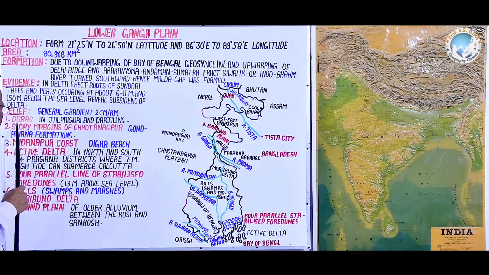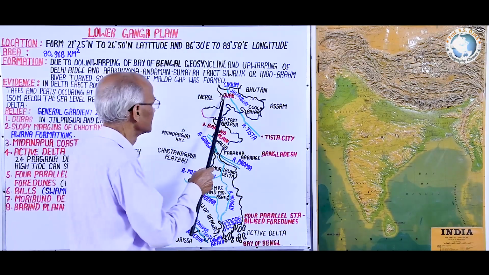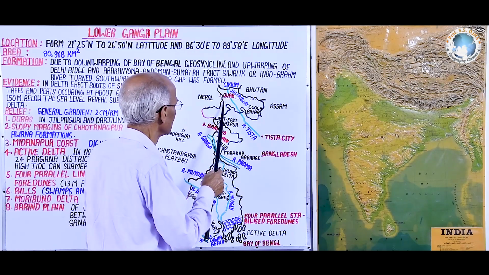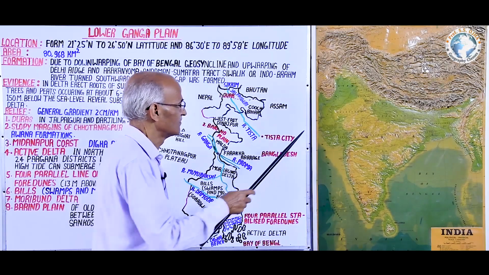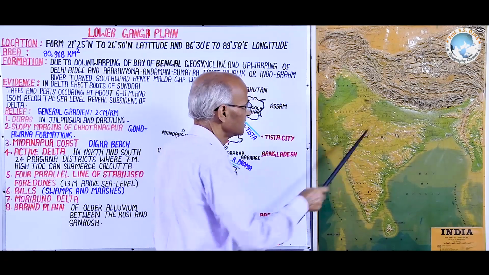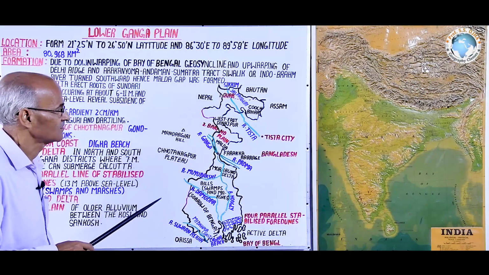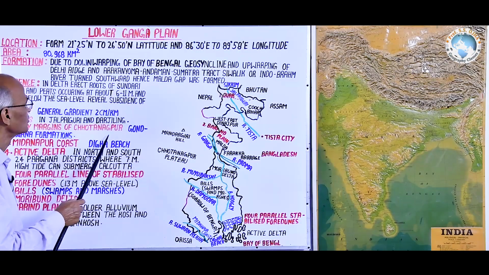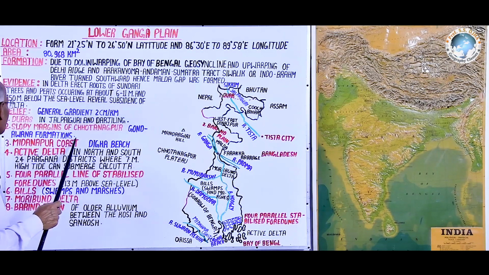sub-topographic divisions. For example, number one is Duars, which are found mostly in Jalpaiguri and Darjeeling districts. In the south of Darjeeling Hill Station, Darjeeling district, and especially in Jalpaiguri, Duar is located. As we have discussed, in west it is Dwar and in east it is Duar, and both are the deposition of the Bhabhar. Second is slopy margins of Chota Nagpur, and it is dominated by Gondwana rocks or formation.